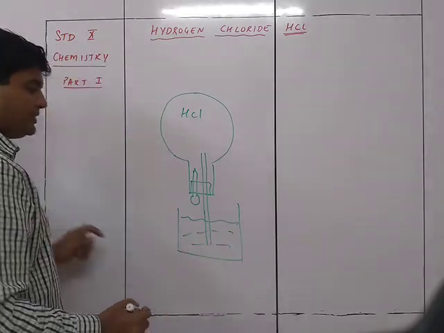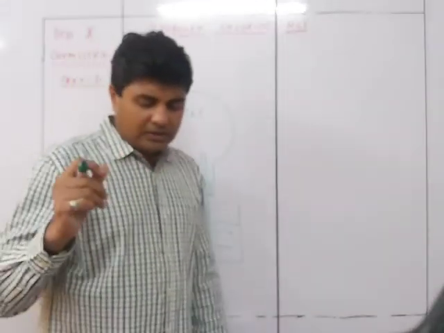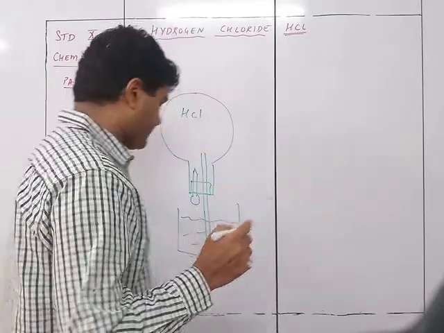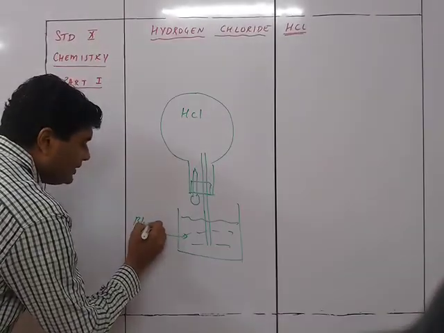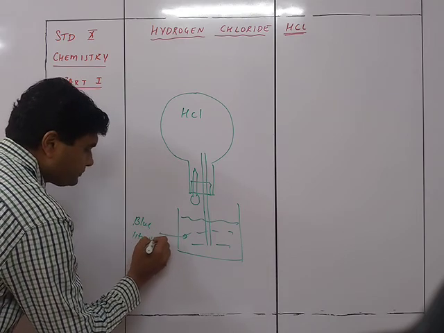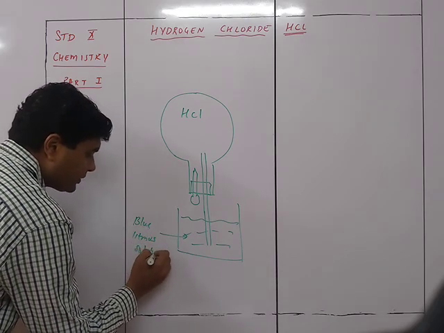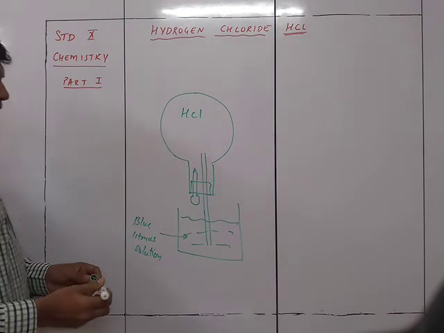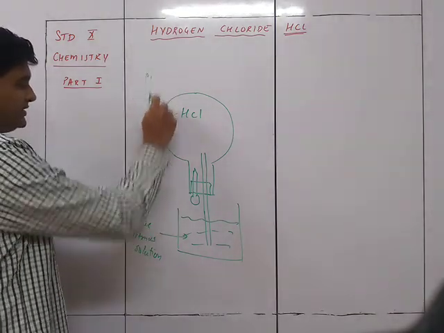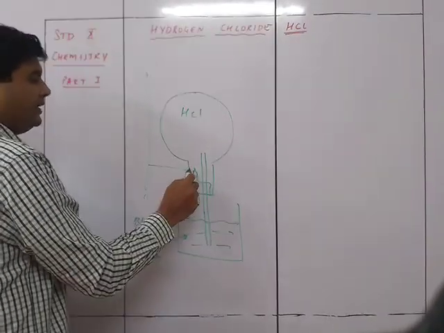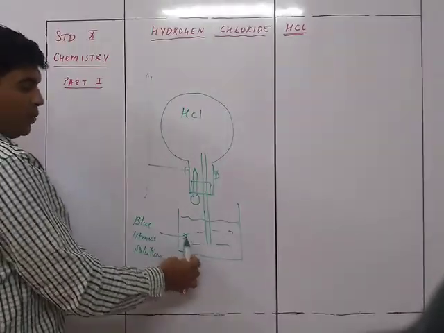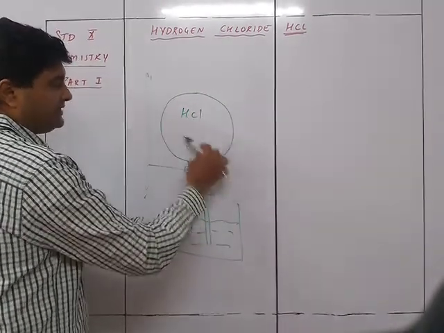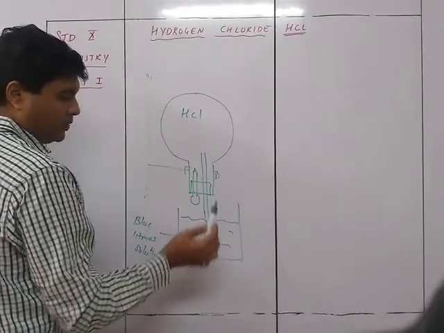Now we add a small quantity of blue litmus solution to the water. Okay, so this is the apparatus, this is the condition. Of course, you are going to put it in a stand because it cannot hang in the air. You connect it like this: water, a tube, HCl gas inside, a dropper over here.